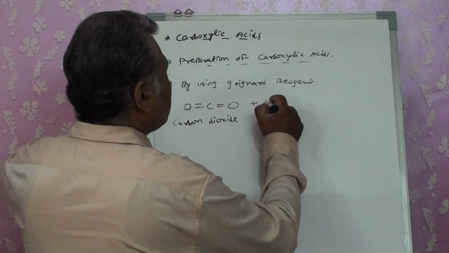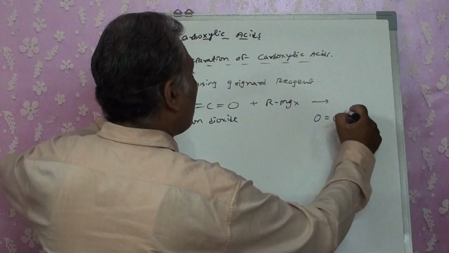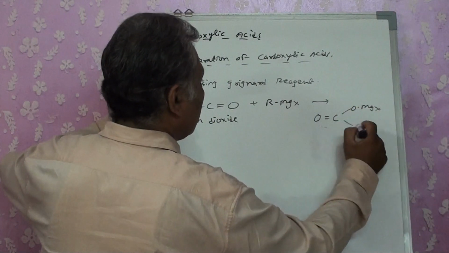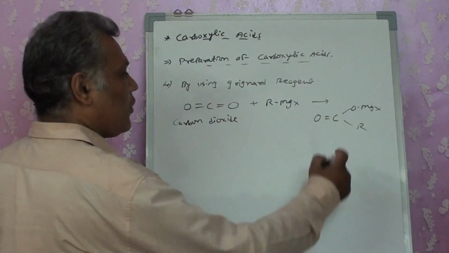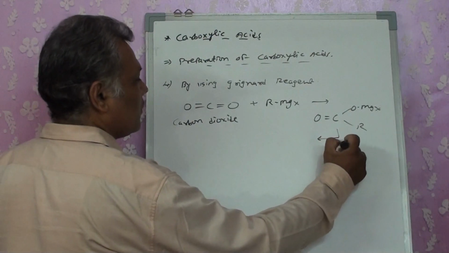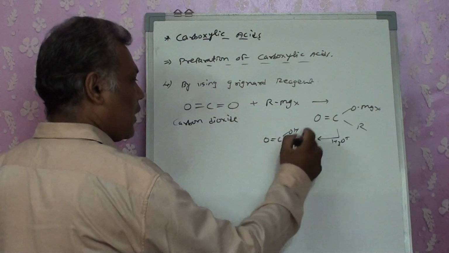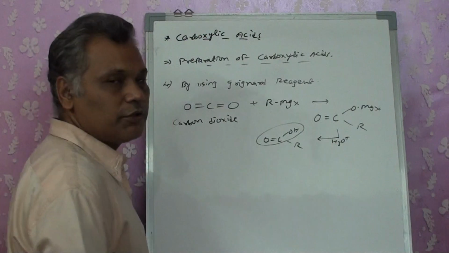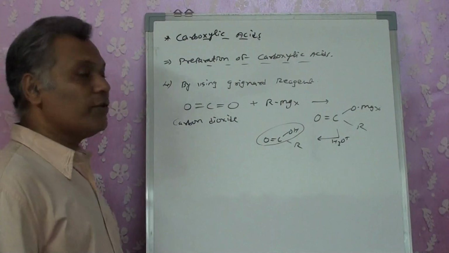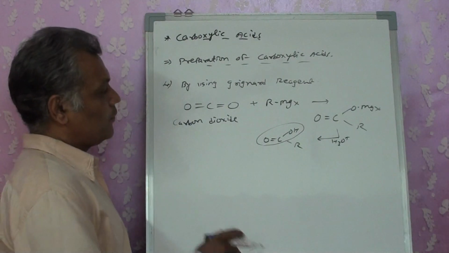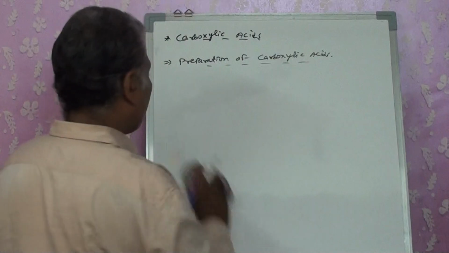That CO2 is reacted with RMgX. One of the oxygens gets converted into OMgX, and the R group is attached to it. So one remains as C double bonded O, and because of it, on hydrolysis it produces carboxylic acid, COOH. Right? So this is a specific method to produce carboxylic acid from carbon dioxide.